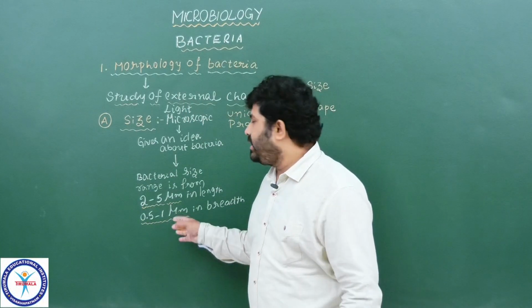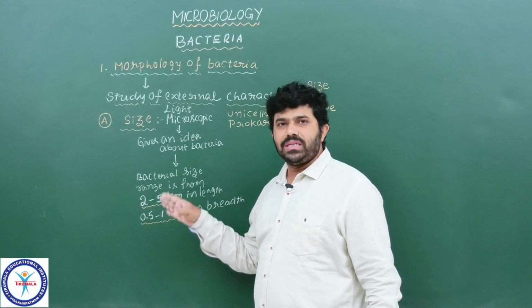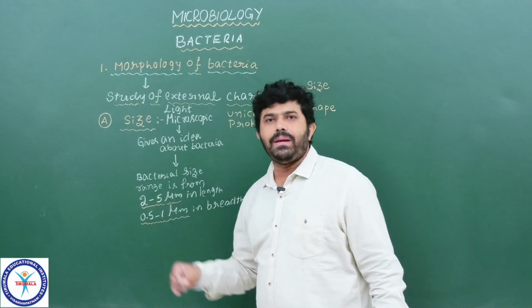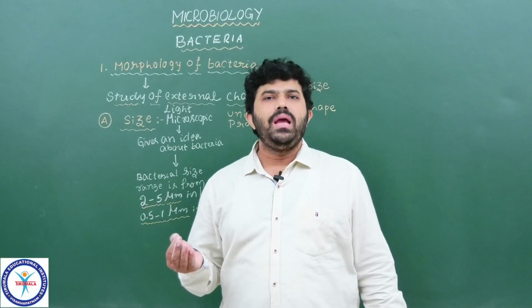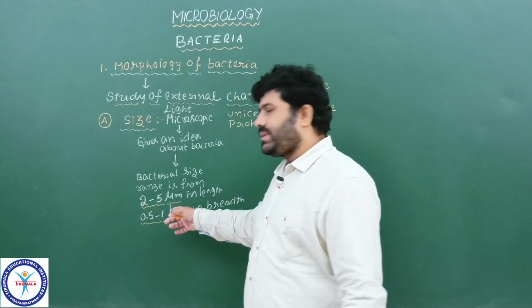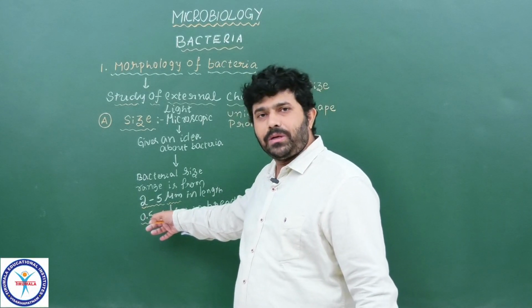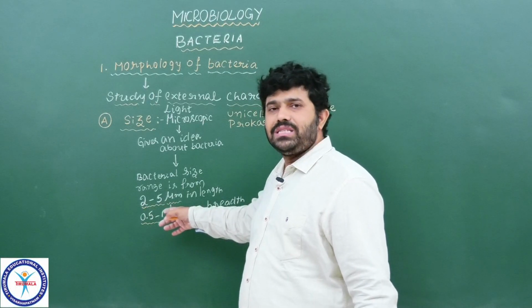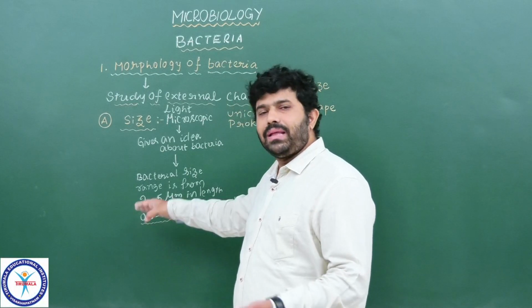Understood? The size depends only on the cell structure, how much size is shown by the bacteria. All the bacteria do not show this particular size range. Some are below this size, some are more than this size.